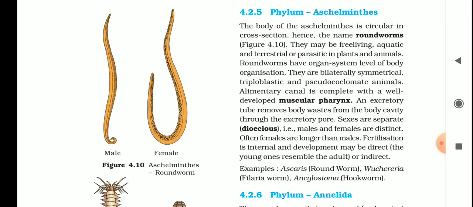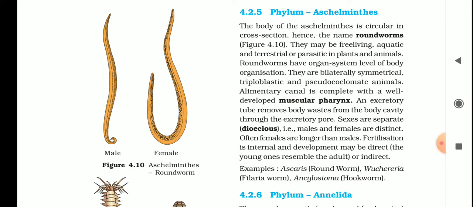This disease is caused by Wuchereria and spread by the mosquito, which is the vector. Filariasis is the disease, and Wuchereria is called the filarial worm because it causes filariasis or elephantiasis.